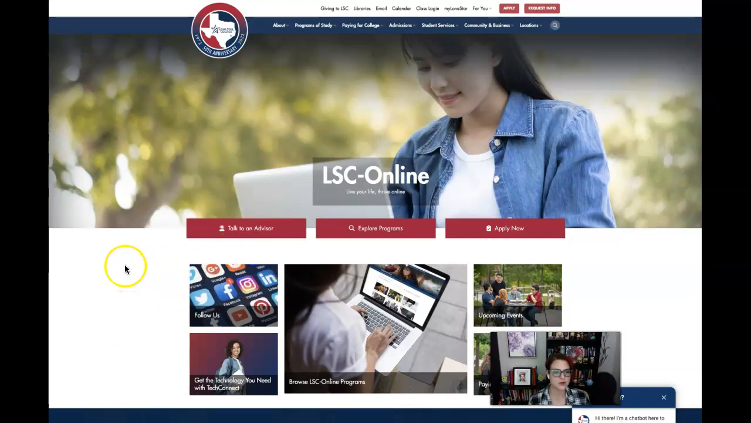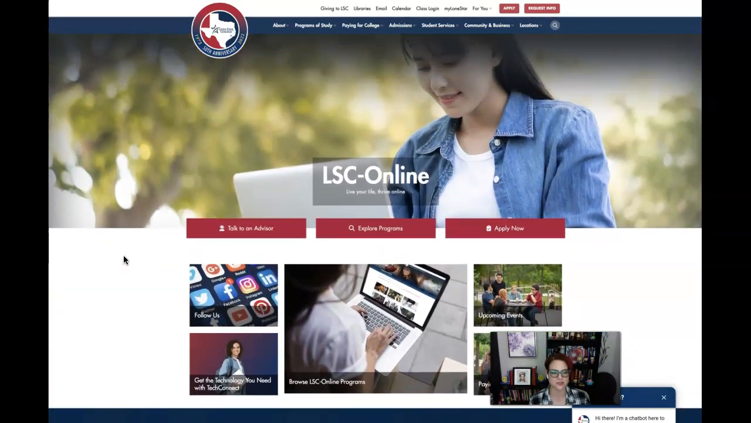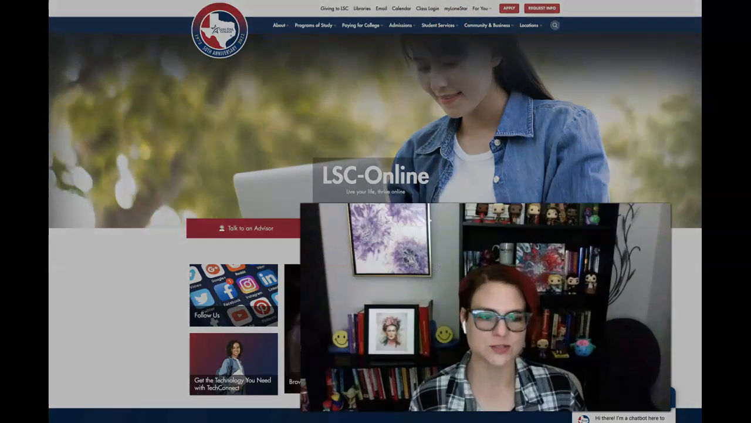This is a good place to bookmark just because it has important and useful information and links that might be useful to you as a student. At the top, I always suggest that you go to the My Lone Star link just because it takes you directly to log into your account and access that information.